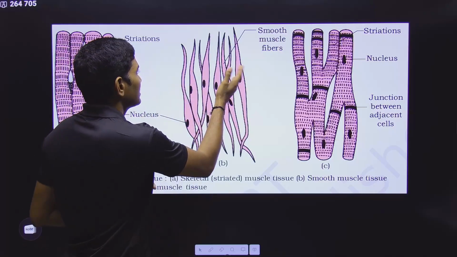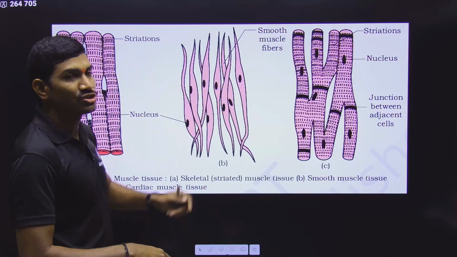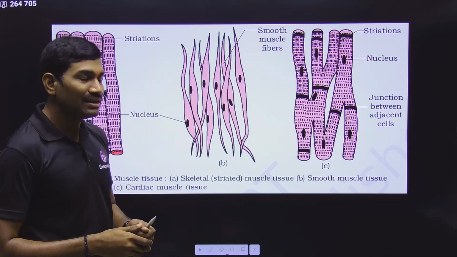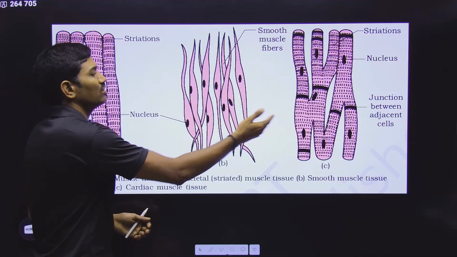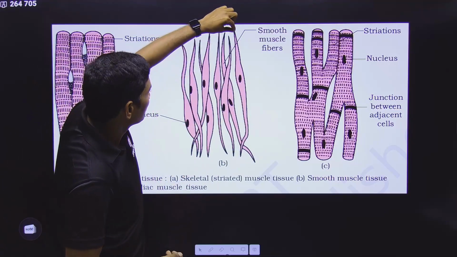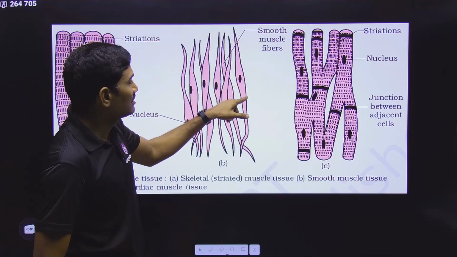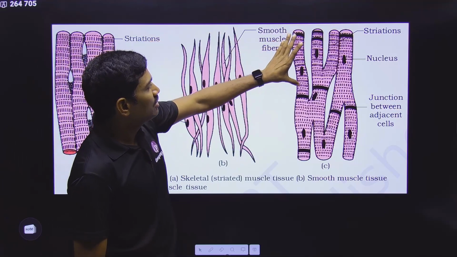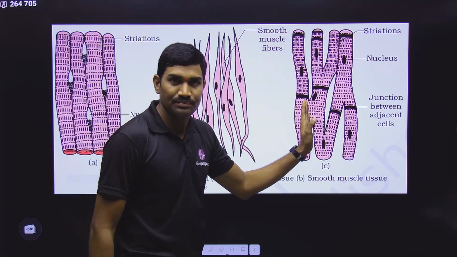Clear? Next one, striations are not present. That's why it is called smooth. Is it clear? Next important point. Anyhow, these two are involuntary and this is voluntary, that's okay. But another important point is, this is completely one cell, and one cell has one nucleus, and here also one cell has one nucleus.